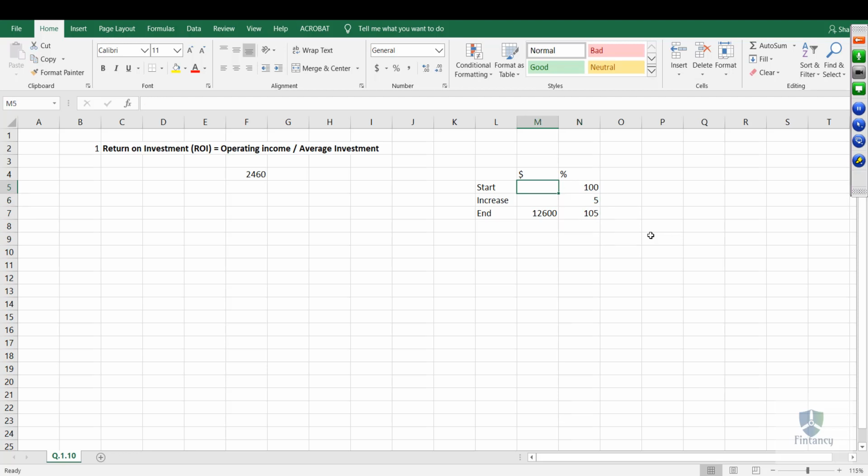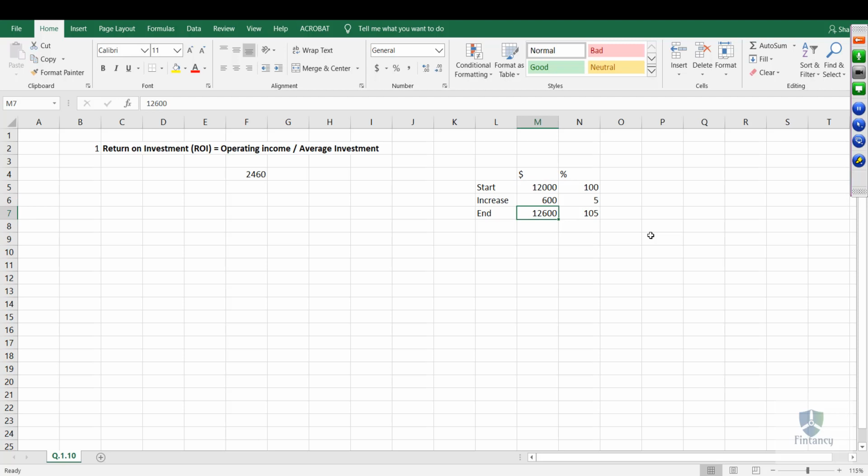If I want to go back here, I will take this figure, divide it with the figure in front, and multiply with 100 to reach the starting figure. You can also re-verify the increase is 600 by multiplying this figure with 5%. Getting it, everyone?